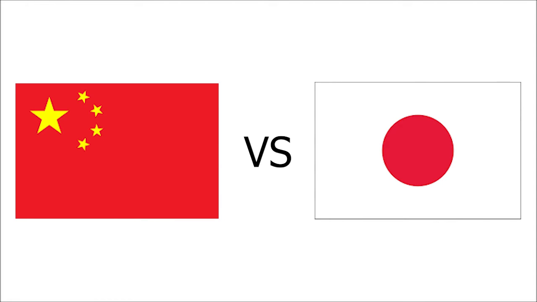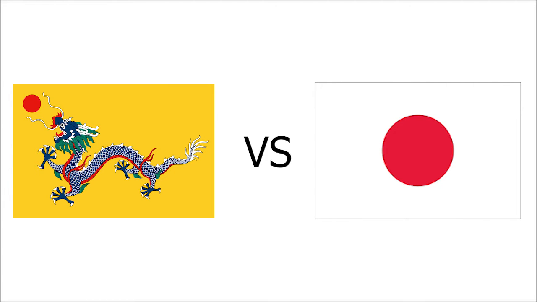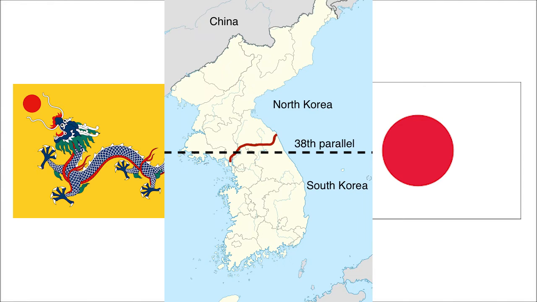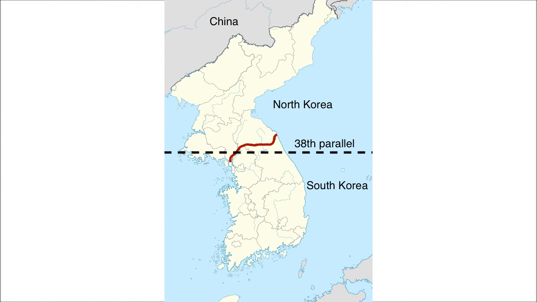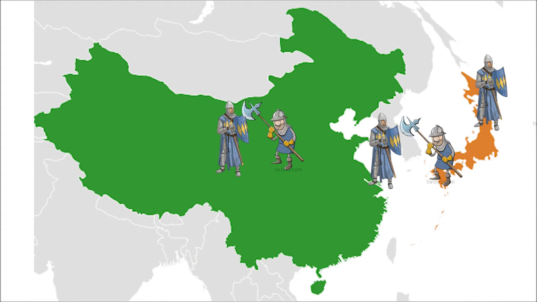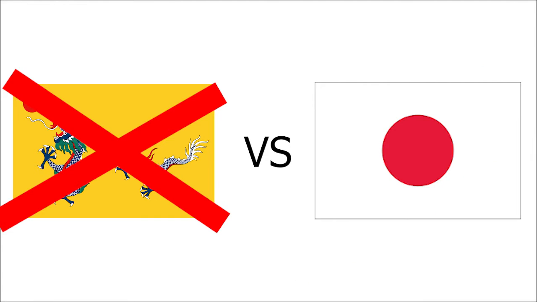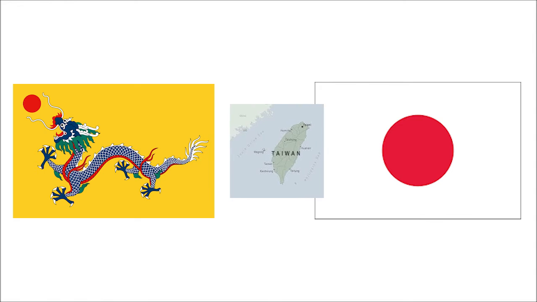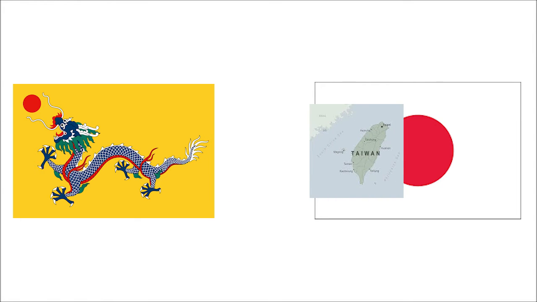A dynasty known as the Qing dynasty was fighting Japan over the land of Korea. As you know, Korea is currently split into two different countries, North and South, but back then, in 1894, they were joined as one. So the Qing dynasty started fighting Japan because they wanted more land. But China lost the war, and because of this, they had to hand over Taiwan, another country under their rule, over to Japan. Another event also occurred.